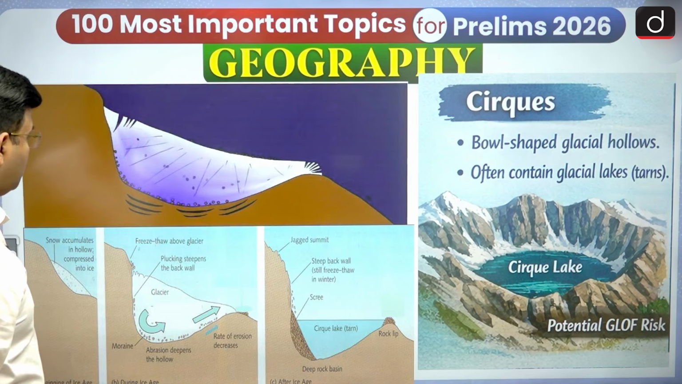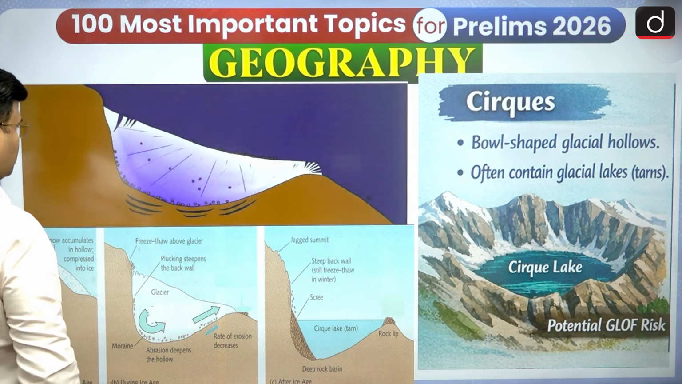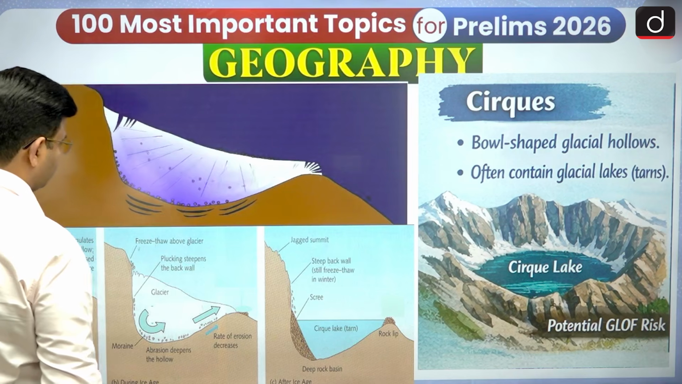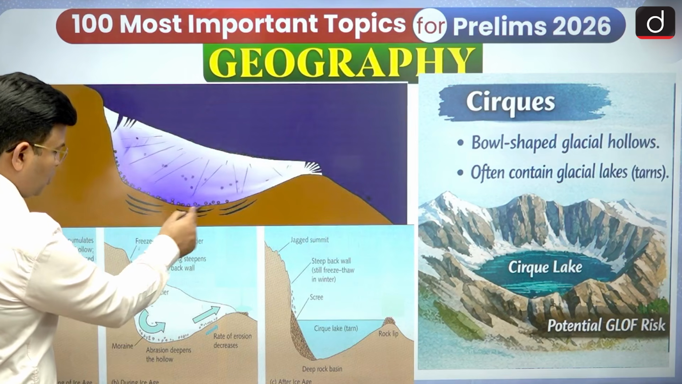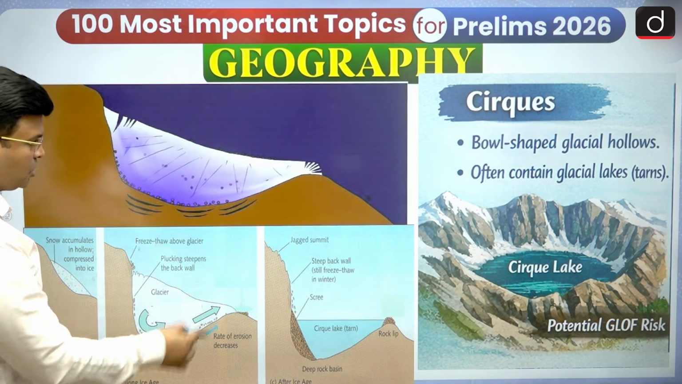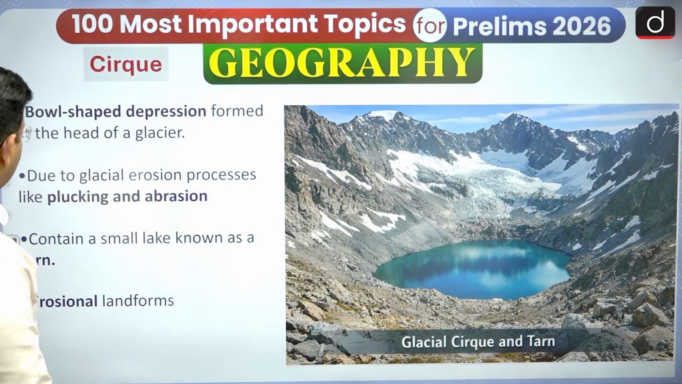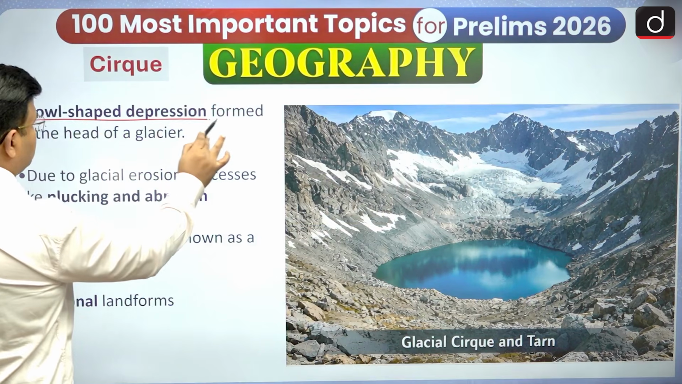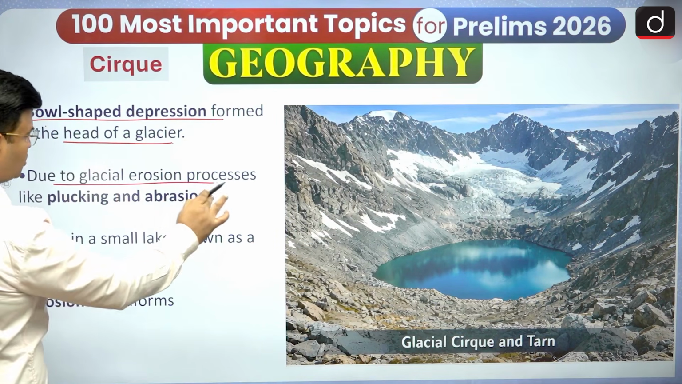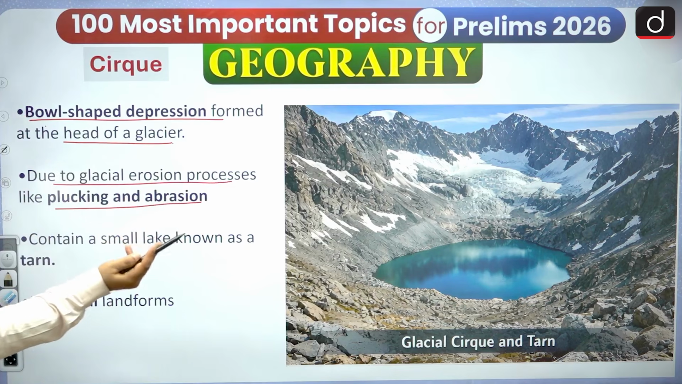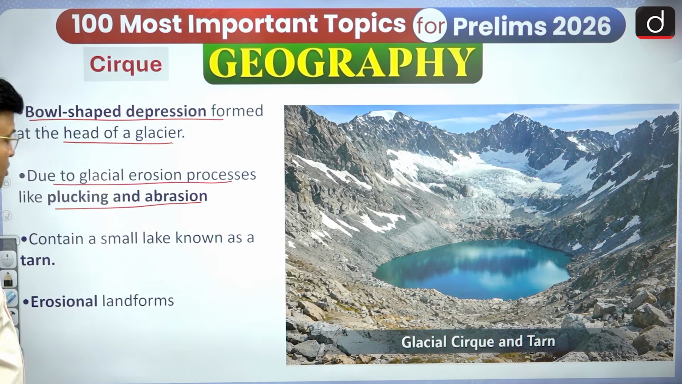And here you can see, like I say, that the cirque glacier is moving like that, and it keeps on eroding its back, with the plucking and abrasion going on this way. There is a formation of the cirque and cirque glacier. Again, it is a bowl shaped depression at the head of the glacier, due to the glacial erosion process. Plucking and abrasion, these are the two erosional forces you have to understand.